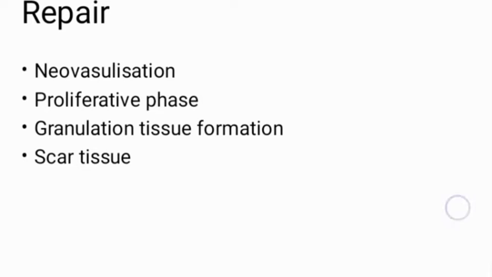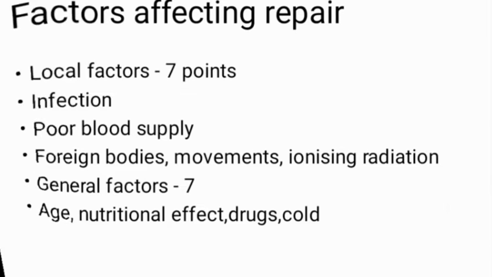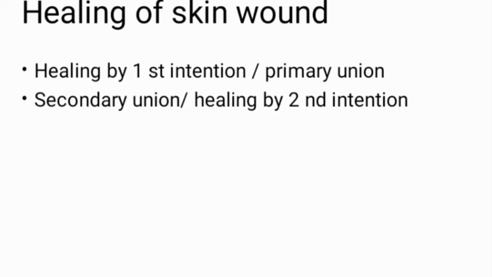Let's discuss factors affecting repair, that is local factors and general factors. In local factors we discuss infection, poor blood supply, foreign bodies, ionizing radiation. These cause repair delay. And for general factors, mainly if age is younger, there is more repairing capacity than in the older. Then nutritional effect, such as in metabolic acidosis, diabetes, repair is slower than in normal people. Then in cold, repair occurs very slowly.